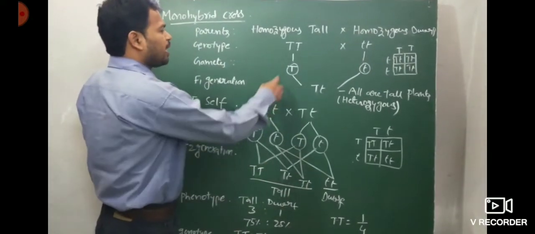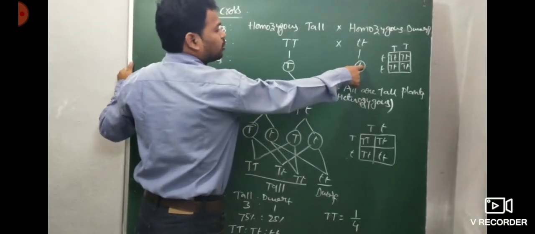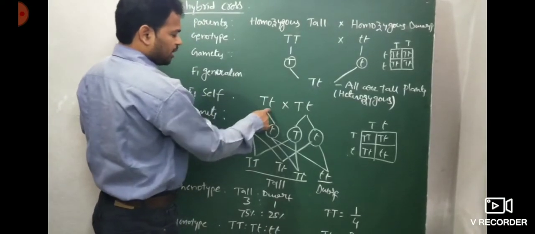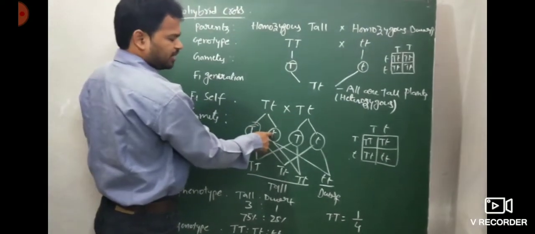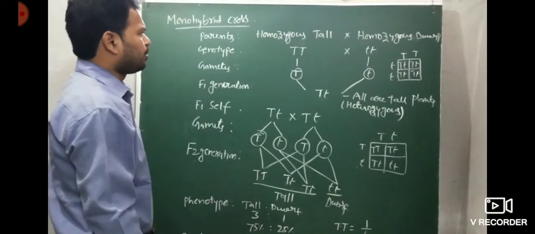In a homozygous allele, only one type of gamete is produced. According to segregation, a heterozygous allele produces two different types of gametes. This is the law of segregation. So now come to the monohybrid cross.